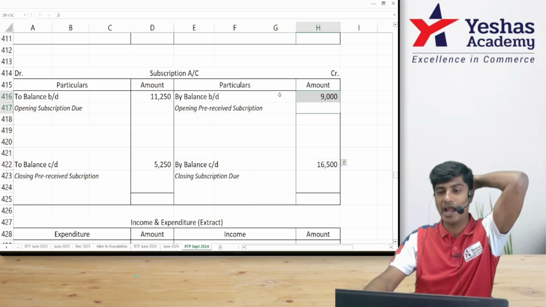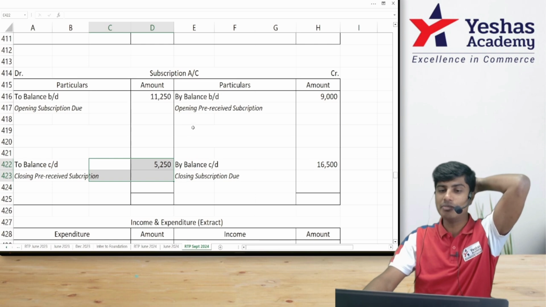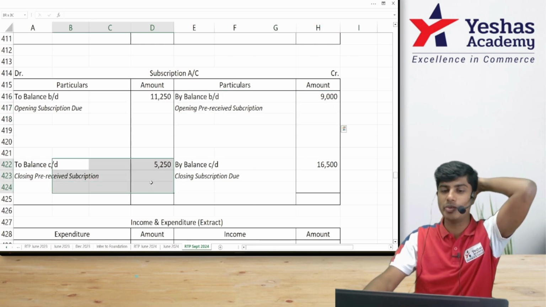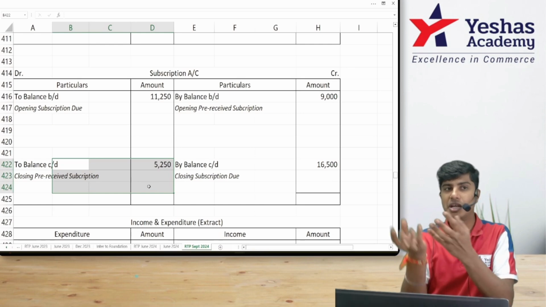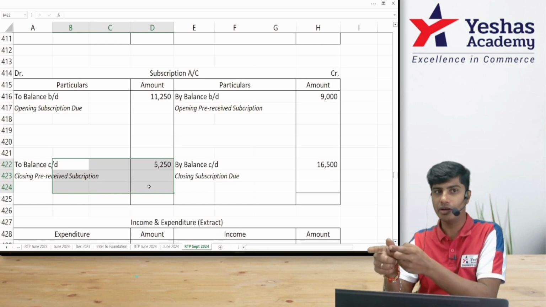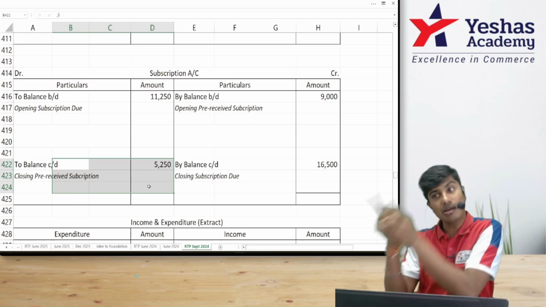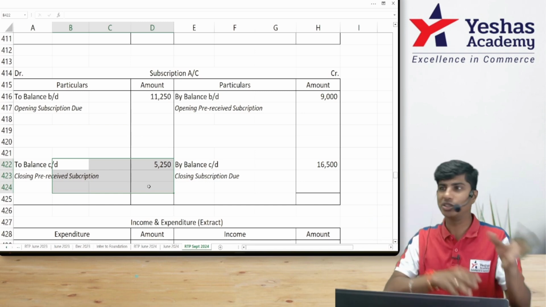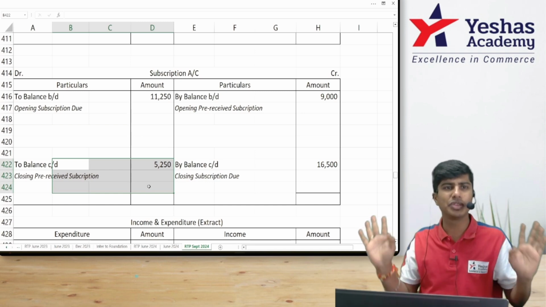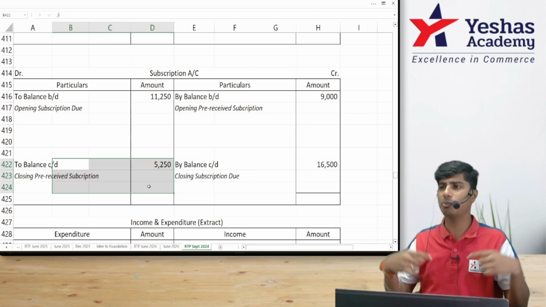If not, you'd have to remember this side. Sometimes this has to be added, this has to be deducted. Sometimes this has to be deducted, this has to be added. It depends on what you start with. Questions can be receipts and payment given, income and expenditure to be prepared. Sometimes questions can be income and expenditure given, receipts and payment to be prepared. So let's not get into type 1 question, type 2 question, type 3. We have only one type. Whatever type the question is, the answer is the same type.